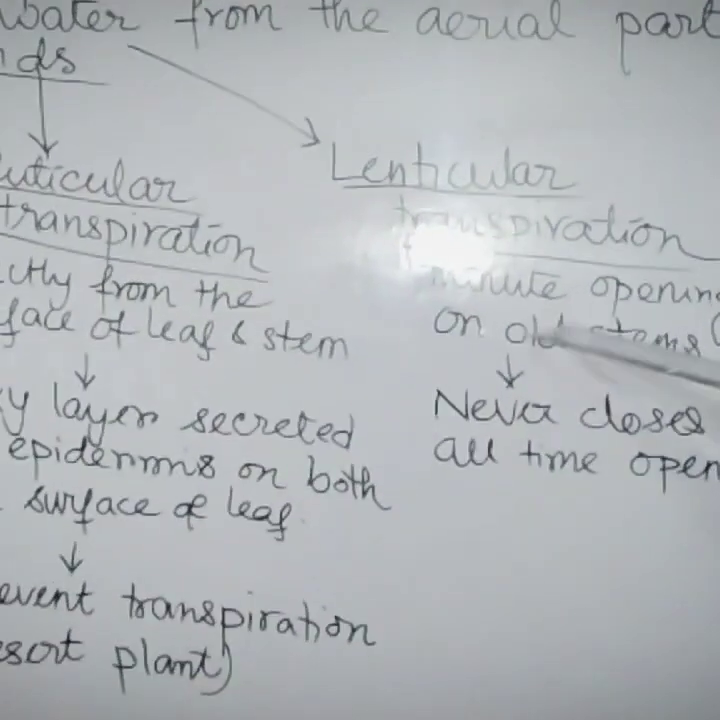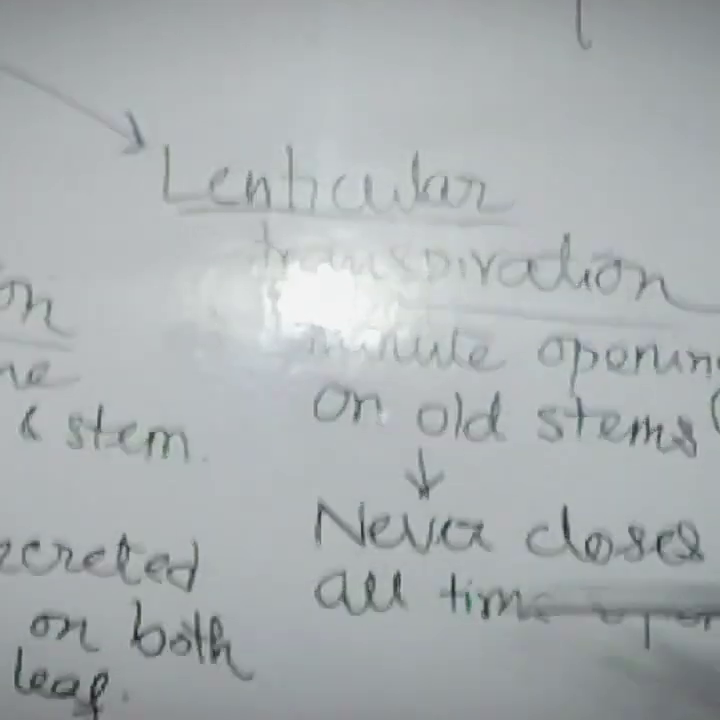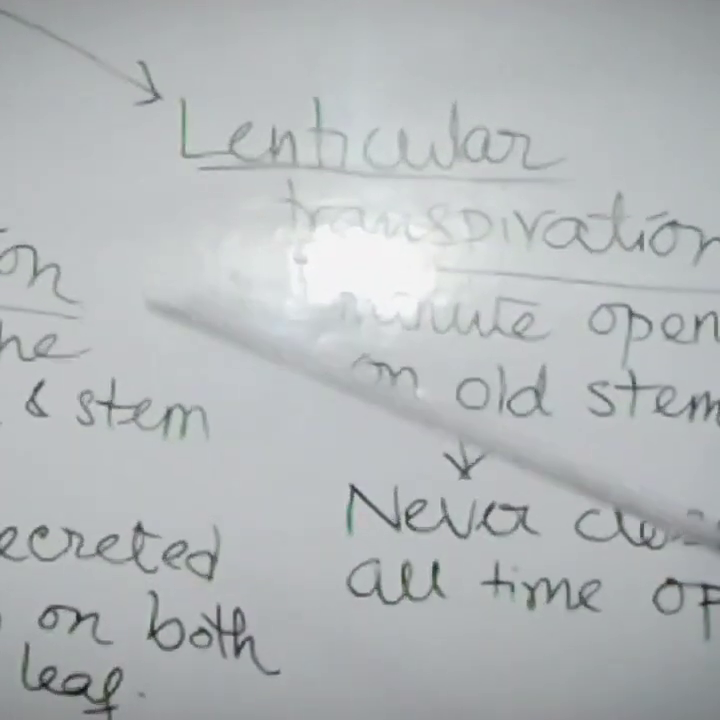Next, I will tell you about lenticular transpiration. Lenticels are minute openings on woody stems or old barks, the old stems of old plants. Lenticels always remain open, never closed. Now look at the board to see the lenticels. Lenticular transpiration happens through these minute openings on the old stems or old bark. You can write that they never close, they always stay open.